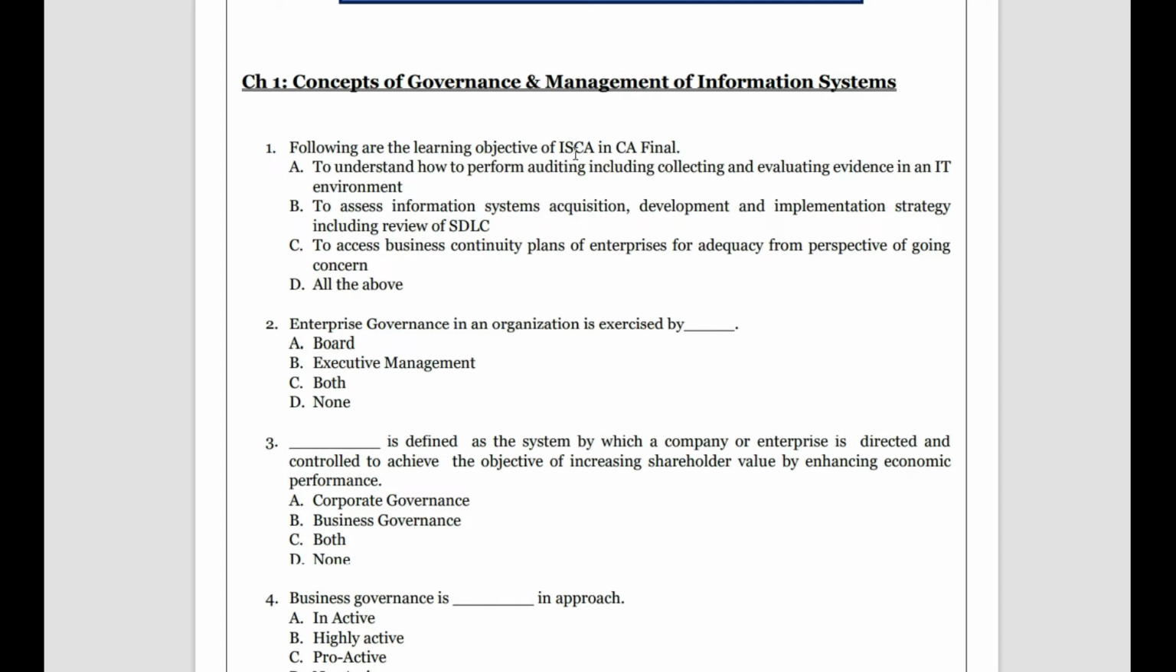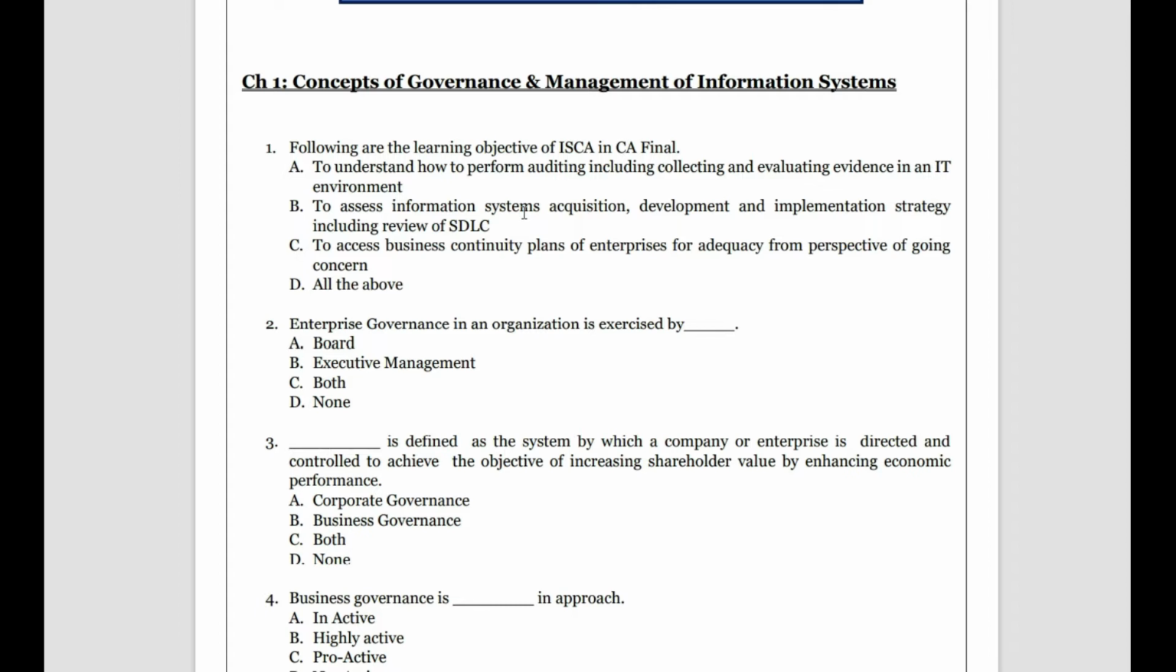Following are the learning objectives of ISCA in CA final. This is the first paper of the ISCA study material. Most people generally don't read the first papers, maybe the foreword, but I feel this can come as an answer. It was never asked till date, but still, being the old syllabus students, we should not take a chance of losing a mark also. Okay, so what are the objectives of ISCA?